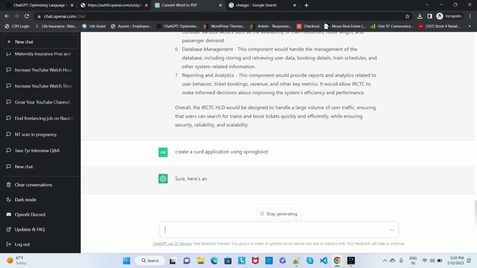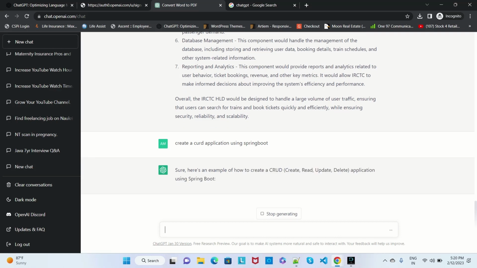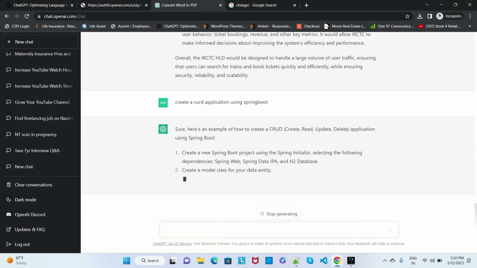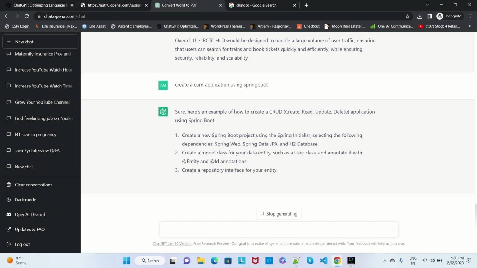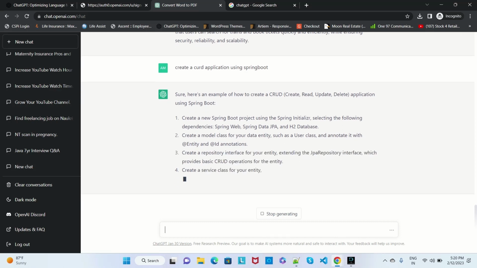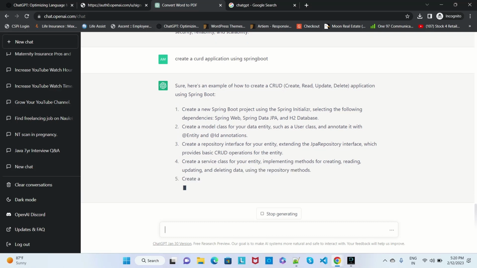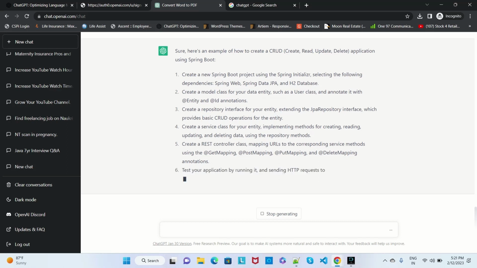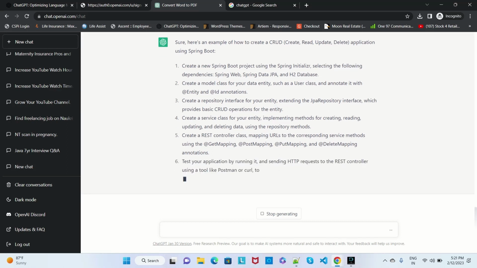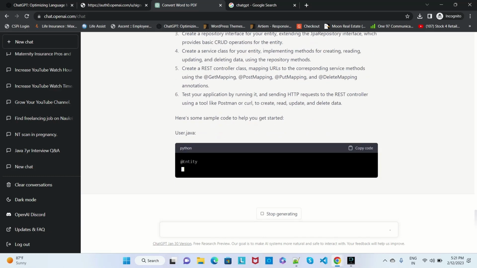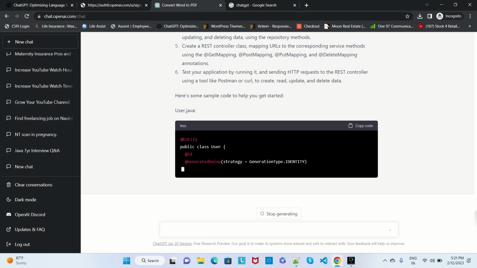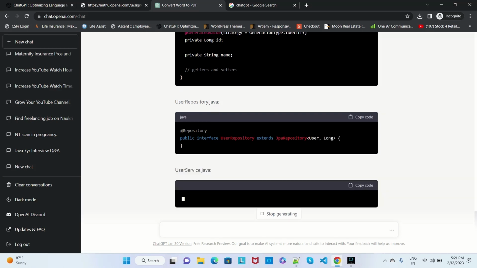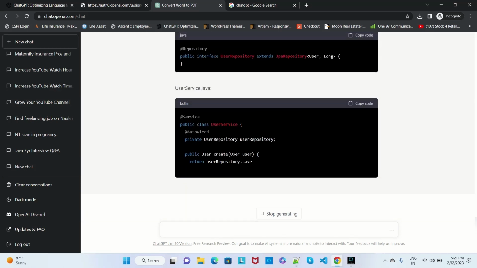So see, these are the steps which will be followed to create a CRUD application, like create, read, update, and delete operations. They will tell the process, like what type of things you need to create, what classes will be there, what entities, what annotations need to be added, and all these steps will be there. Like if you are creating the REST controller, then yeah, see here they have even given some overview of code, like how we will create an entity class, how we will create a repository and service implementation class, and so on.